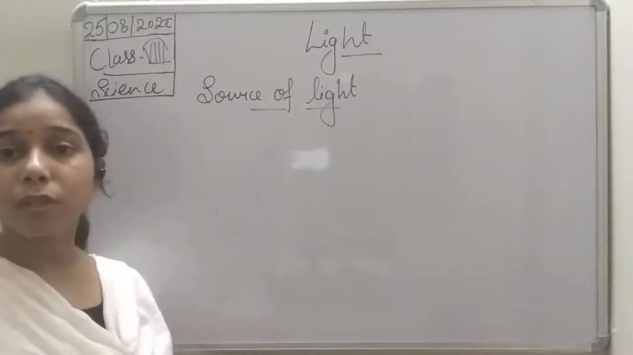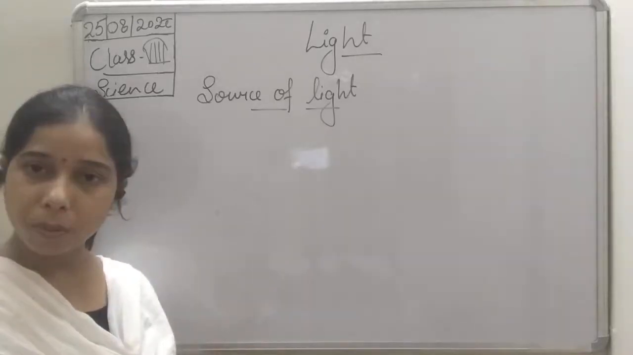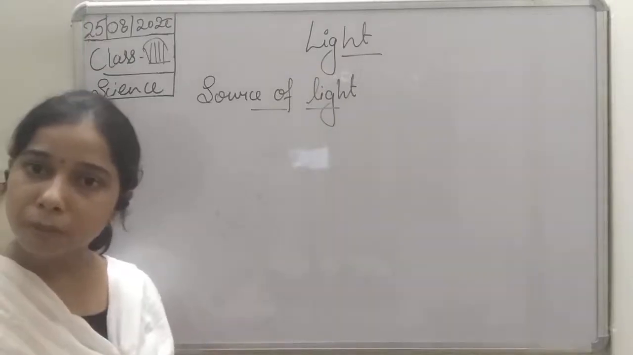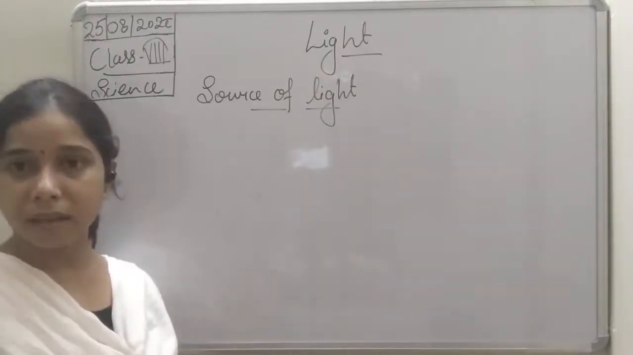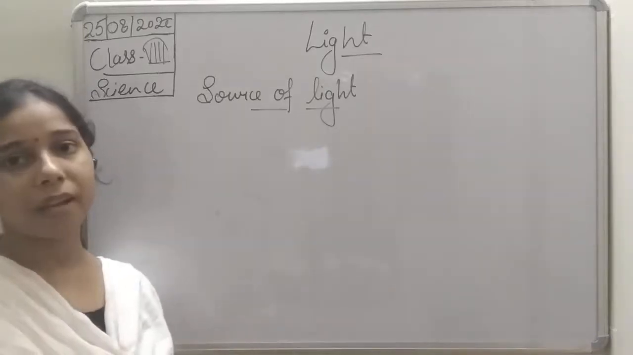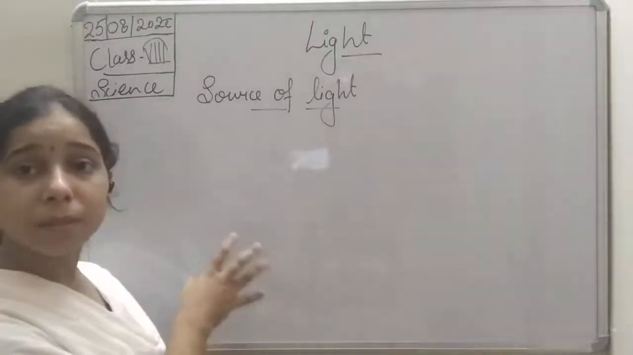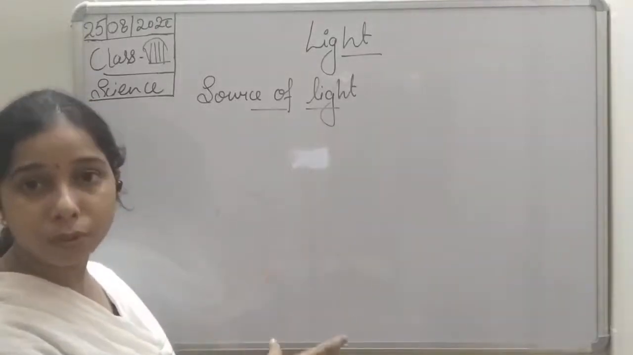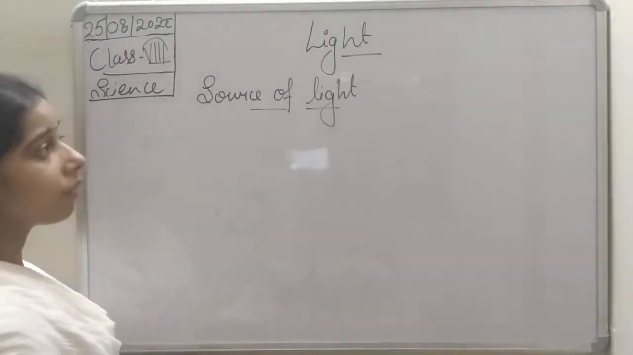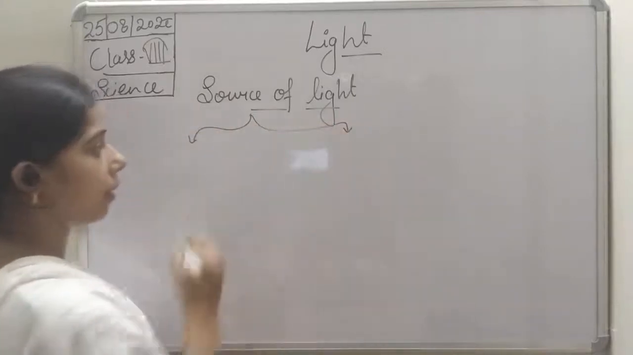You know that to see any object we need light. If there is no light, is it possible for you to see the things? No. If I switch off the light, is it possible to see the objects present in the room? No. It is because of light only that we are able to see objects. So there must be some sources by which light is produced, which makes us see. Basically, there are two sources of light.